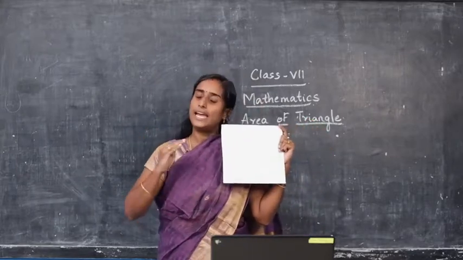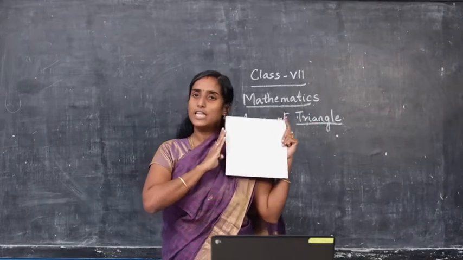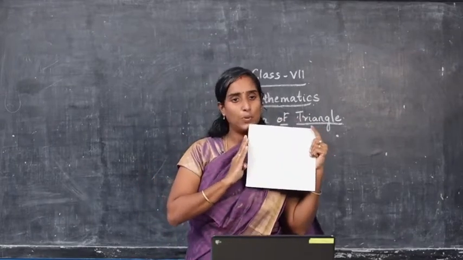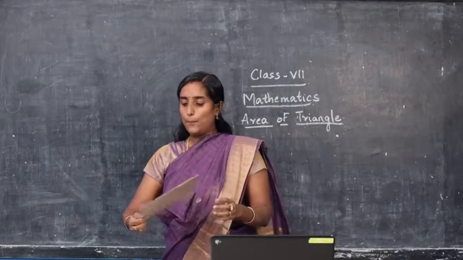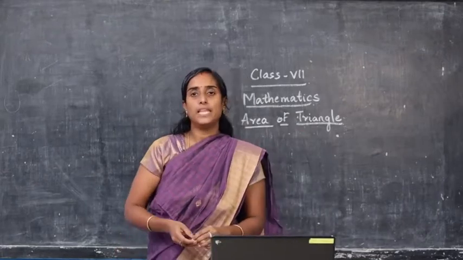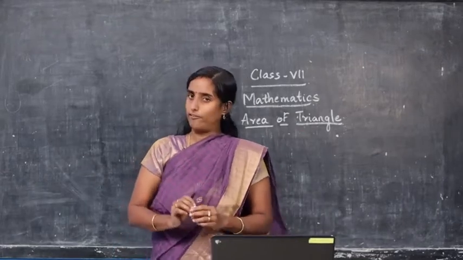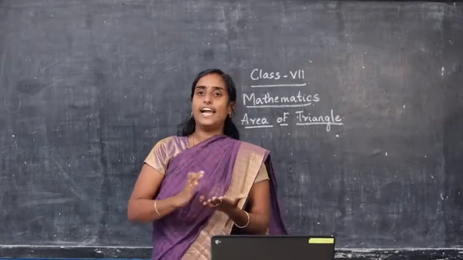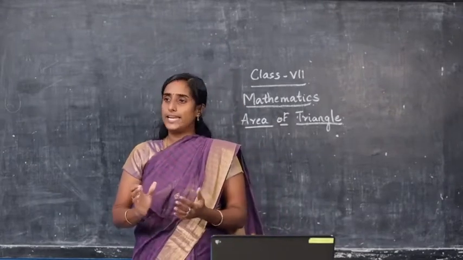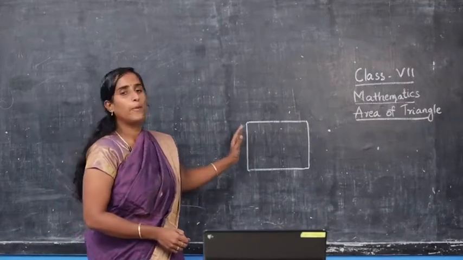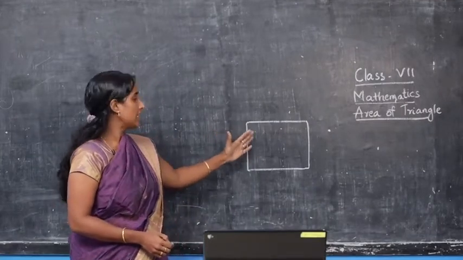You can use any way to divide this rectangular field. Students, take out your scale, book and pencil and please draw a correct figure of a rectangle and divide that rectangle into two equal parts. Now you all must have drawn a rectangle in such a way.